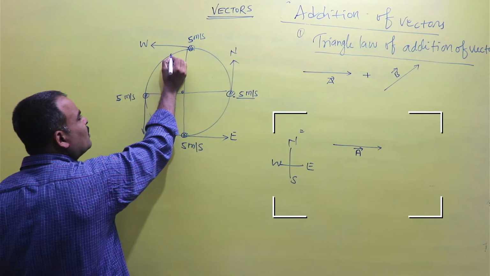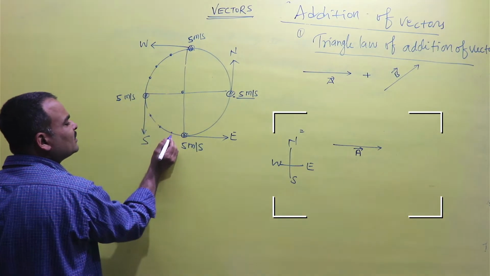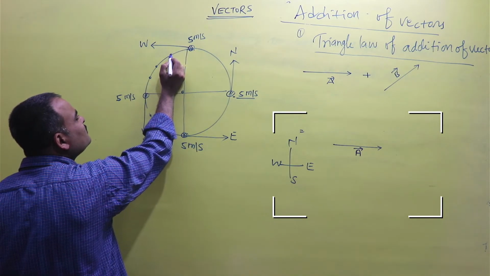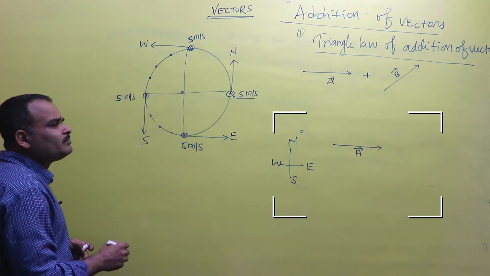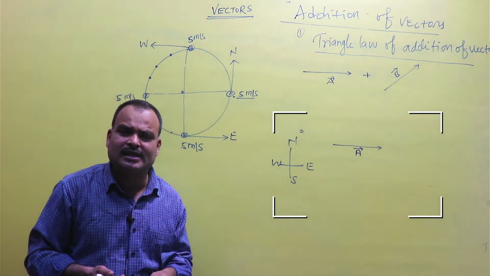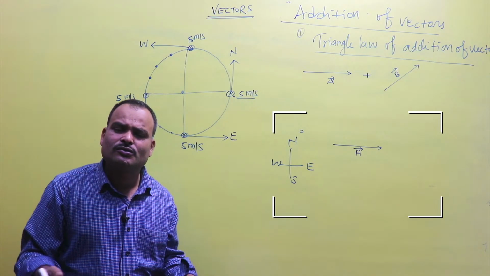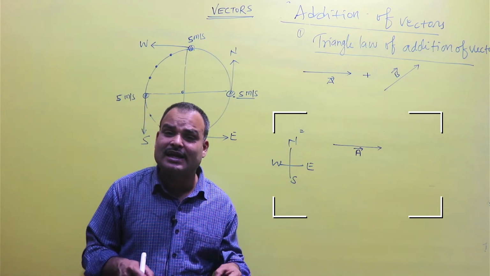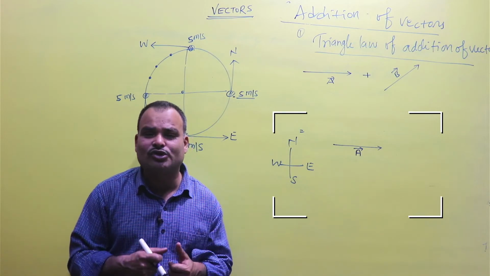The direction of the object is changing at every point of the path. Since the magnitude is not changing but the direction is changing, the vector is changing. So the velocity of the object is changing at every point of the path. That means it is accelerated motion.